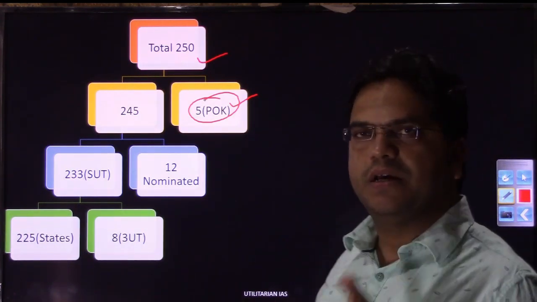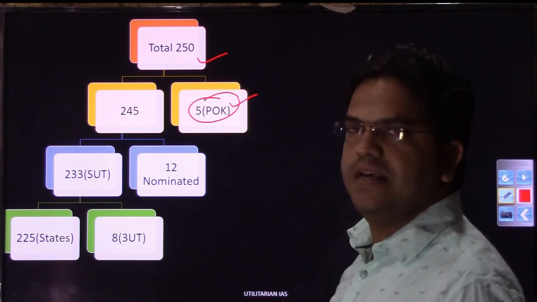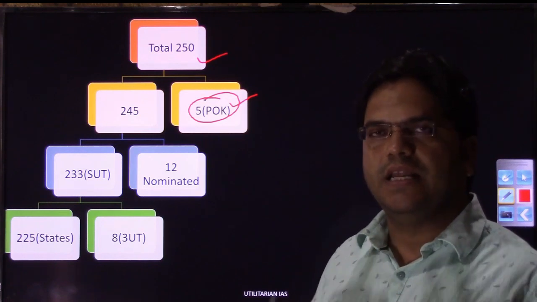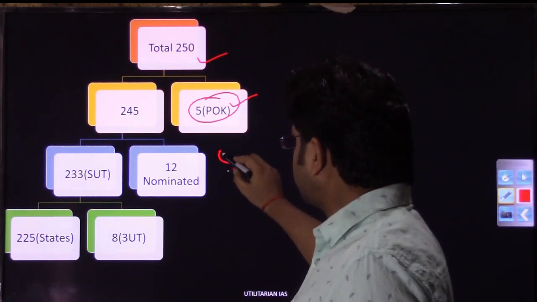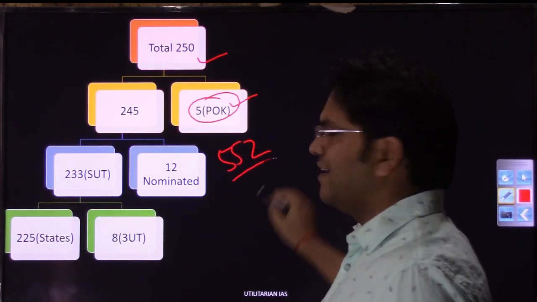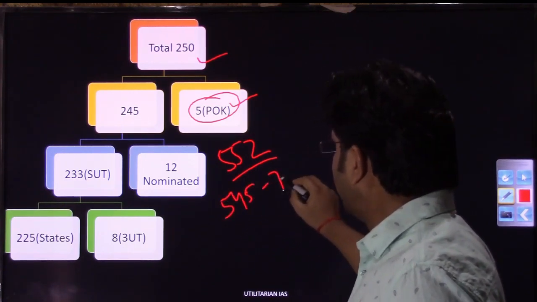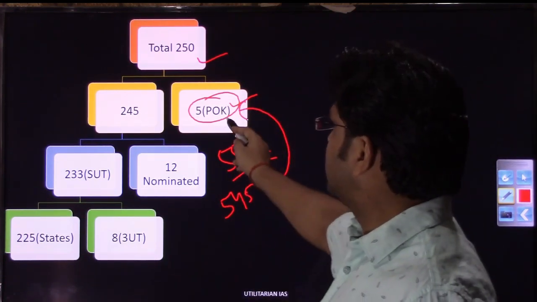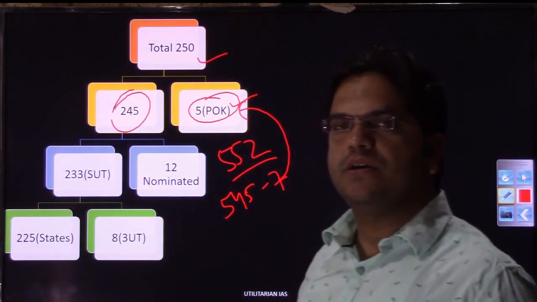In the J&K assembly as well, there are certain seats of MLAs that have been reserved for this area. So in the constitution or in parliament, we cannot leave our legal claim on this area. That's why you will see that the maximum size of Lok Sabha is this, but right now what we are using is this. 7 seats for the Lok Sabha have also been kept for this area. So 5 seats have been reserved for POK and that is lying vacant. So the effective strength of the Rajya Sabha right now is 245.